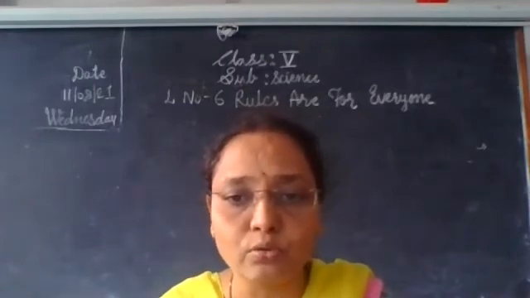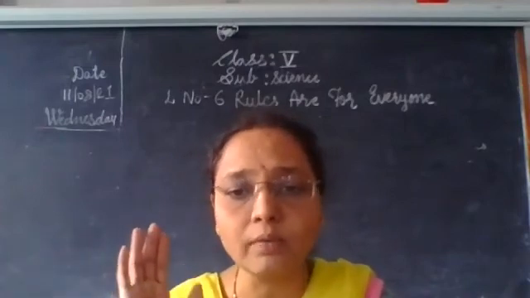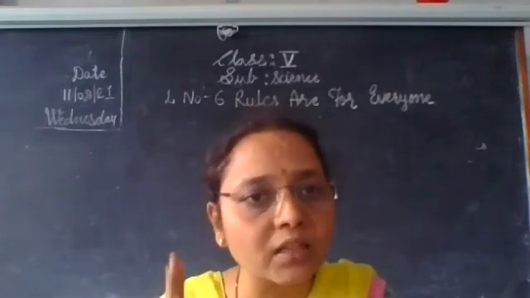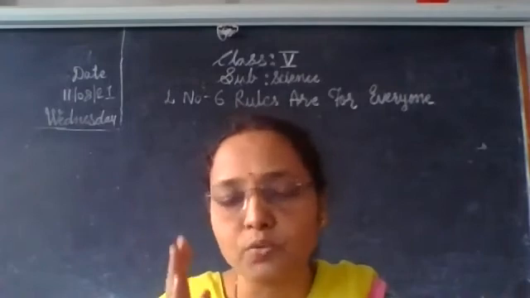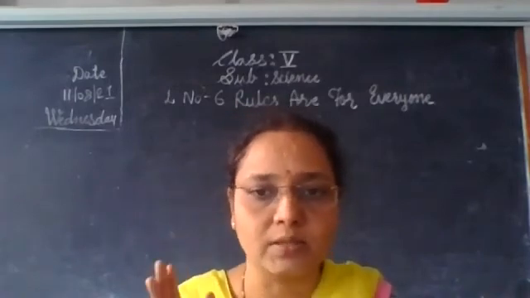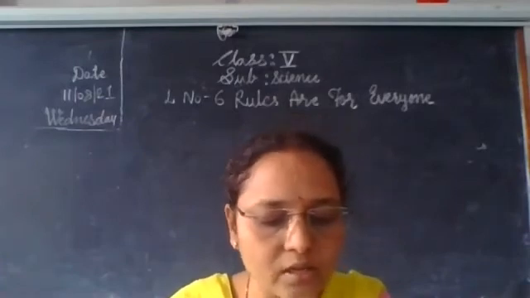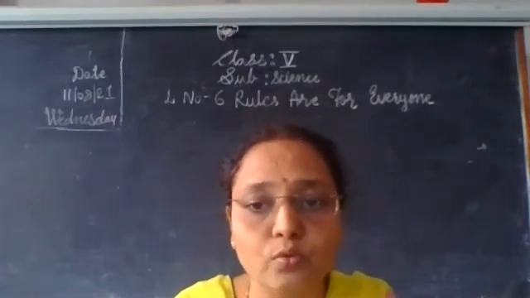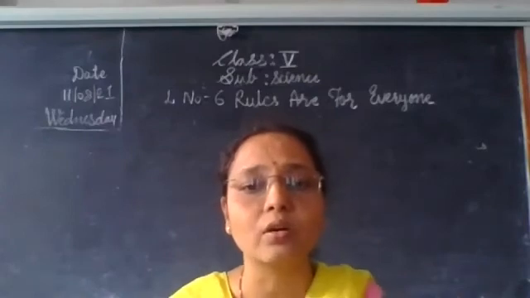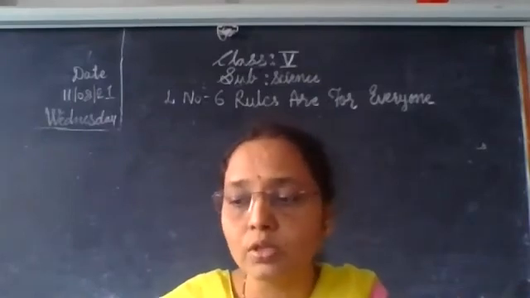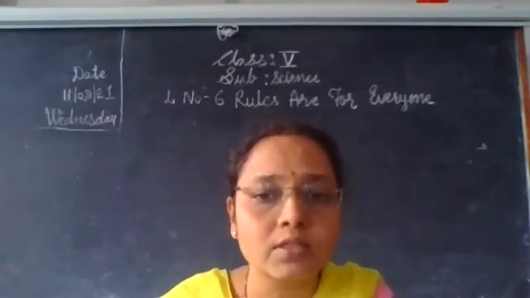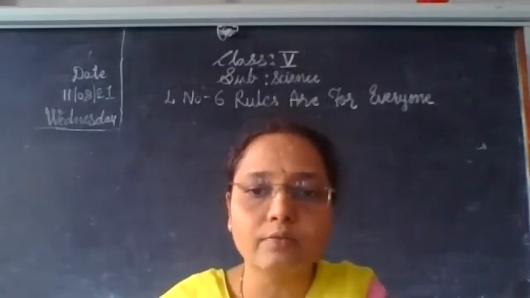Means we should have no differentiation among the people. Those who break the rule, we should give punishment to that person. In this way, equality is the basis of rules. So rules are the same for everyone.